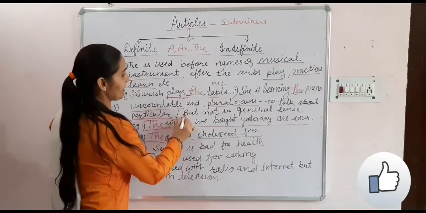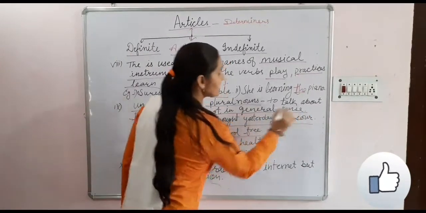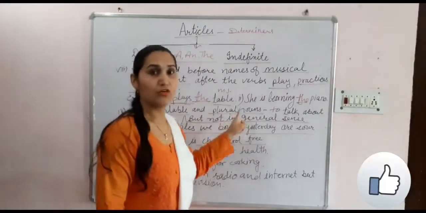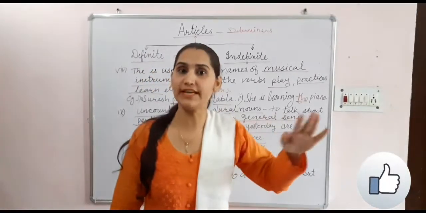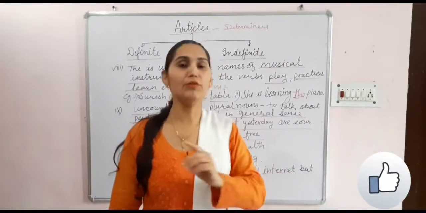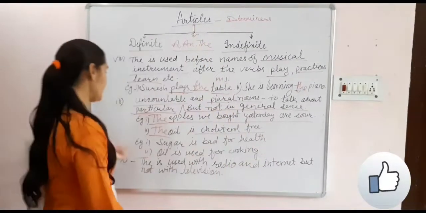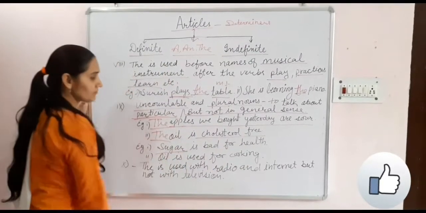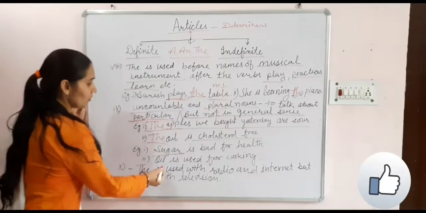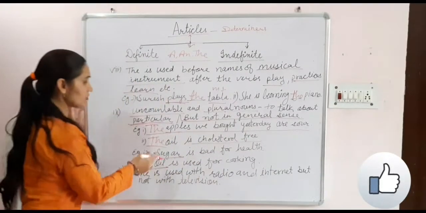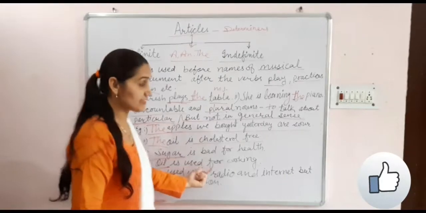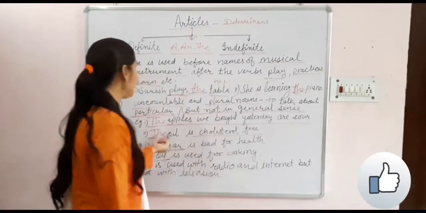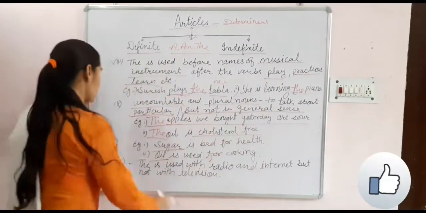But one more thing I write here: not in a general sense. If with an uncountable noun or a plural noun we say something in a general sense, that is not particular, we will not use the. For example, sugar is bad for health. Sugar is an uncountable noun, but we didn't use the here. Oil is used for cooking. Oil here is also in a general sense, all oils. Oil is used for cooking, and here the oil is cholesterol free.